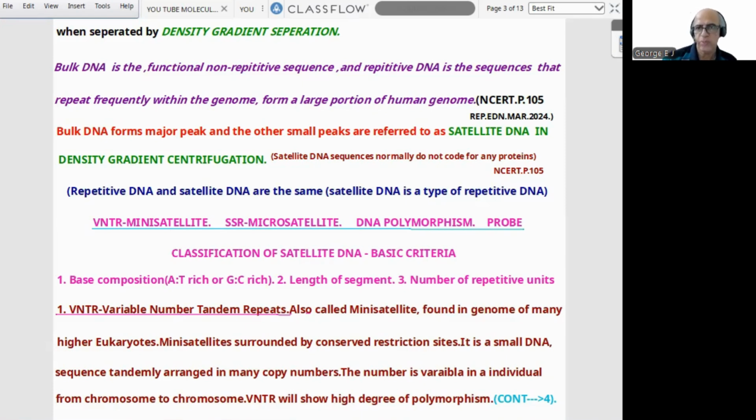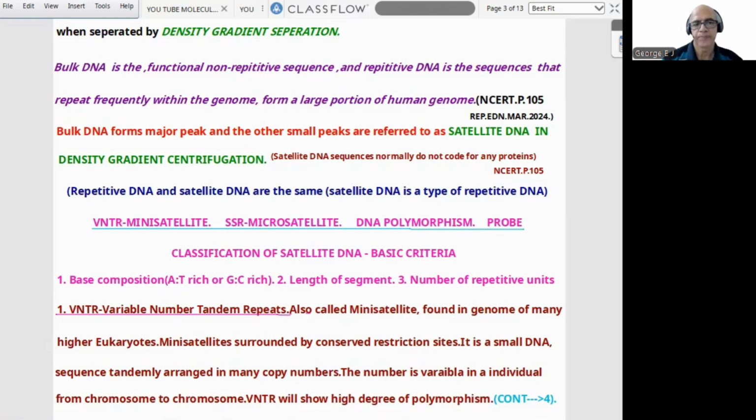What is polymorphism? We'll be studying later as we proceed. And size of mini satellite or VNTR typically varies from 0.1 to 20 kilobase pairs, KB. It's a popular question. That is regarding VNTR or mini satellite.